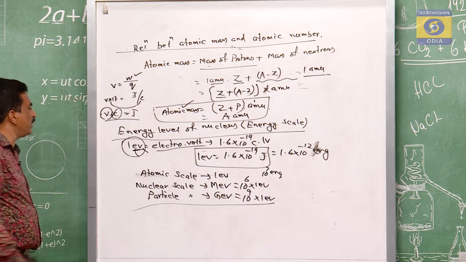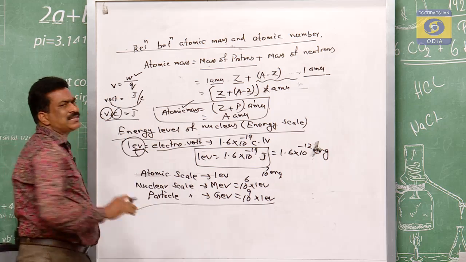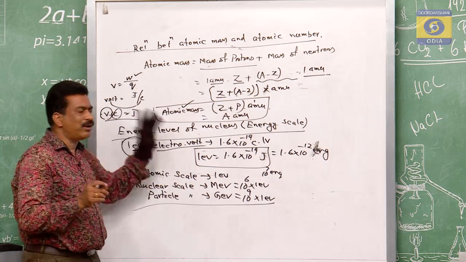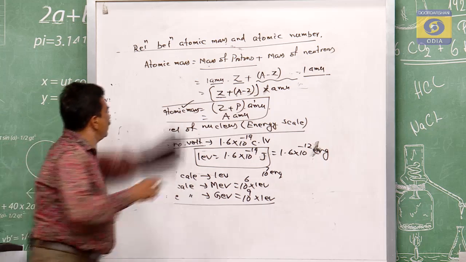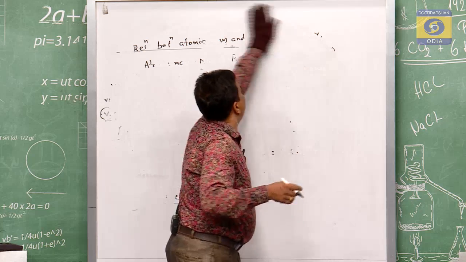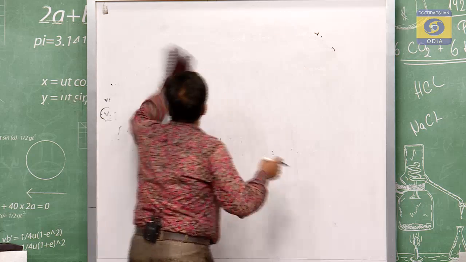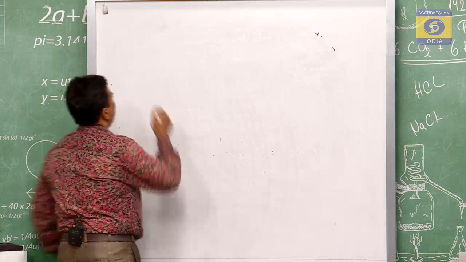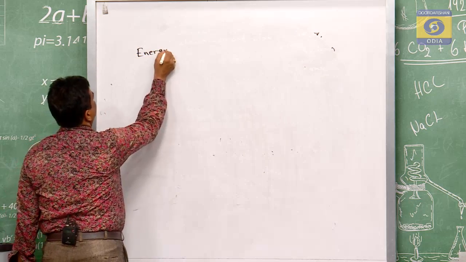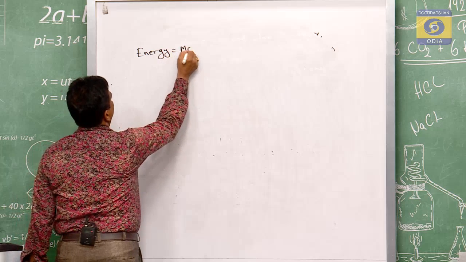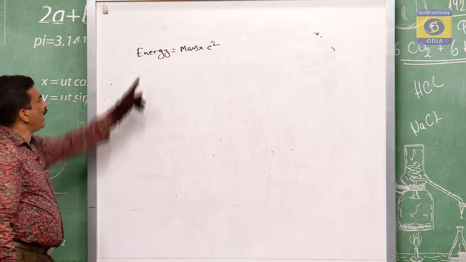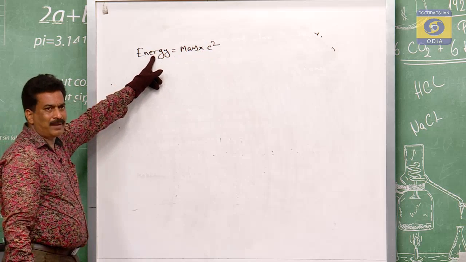So here the question comes, if some mass is associated, what makes that mass? According to Einstein's relation of energy with mass, you know that energy is equal to mass into c square, and we have an expression for how you derive that one.